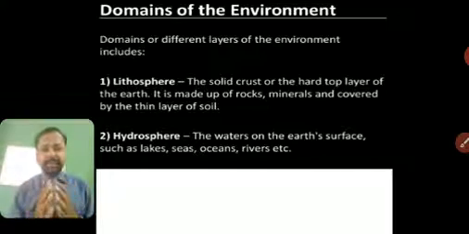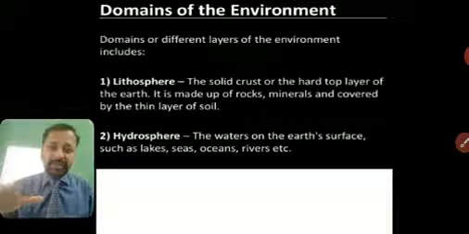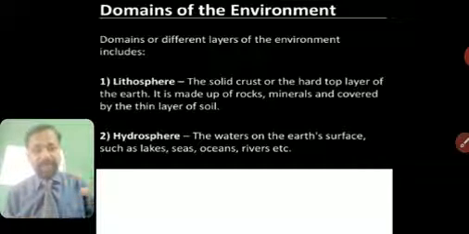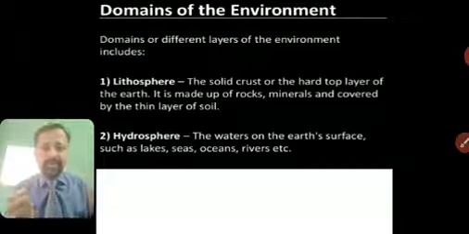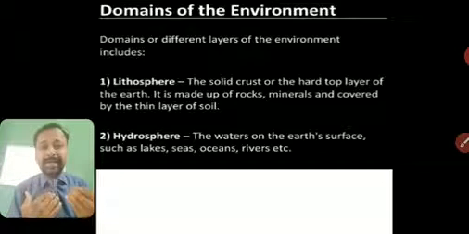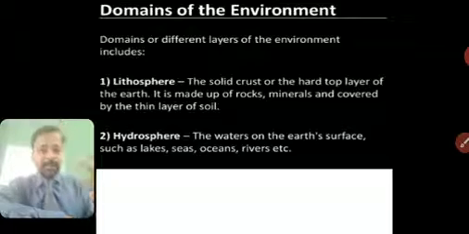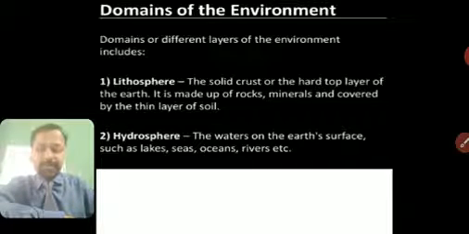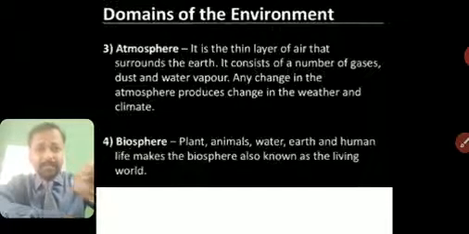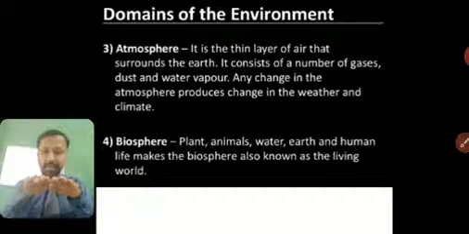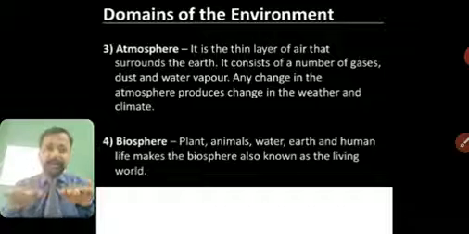So we are trying to see the layers of this thing. Land is called the lithosphere, whereas water bodies are called the hydrosphere. I think you should remember, litho means land, hydro means water. So it will be easier for you to understand and write it in the examination. So these are the two parts of our environment. Now we'll see the next two parts. One is the atmosphere. Now we have seen that the land is called the lithosphere.